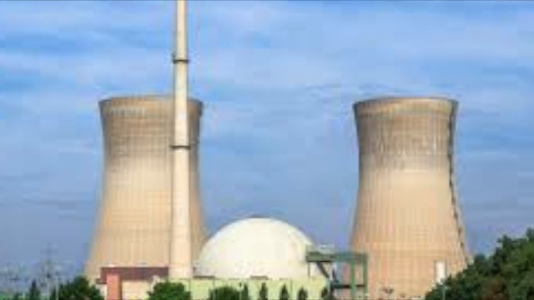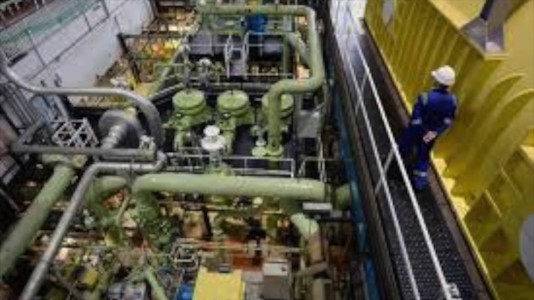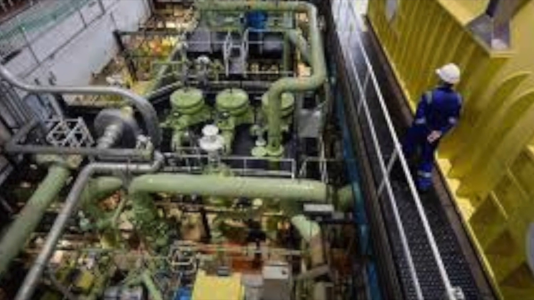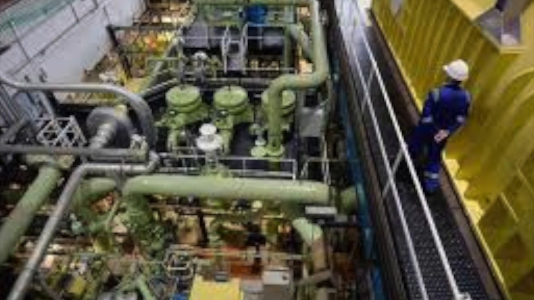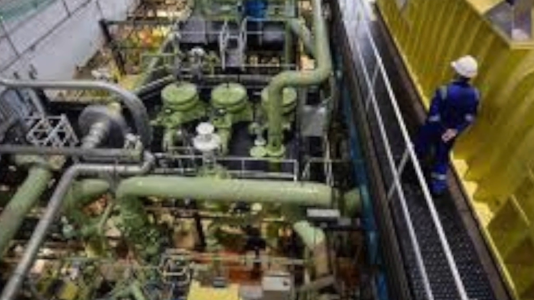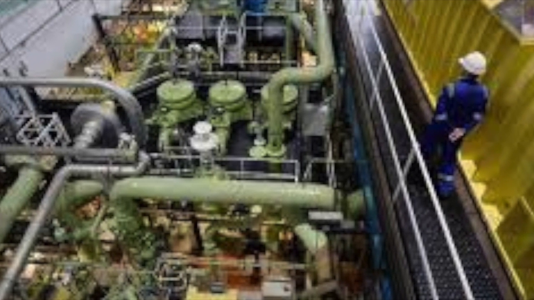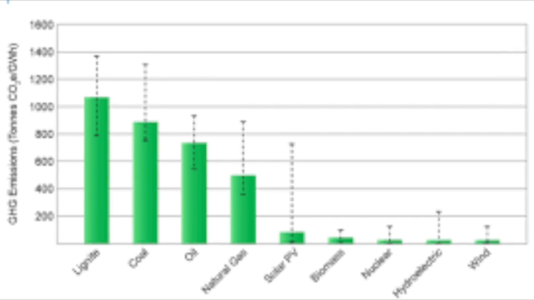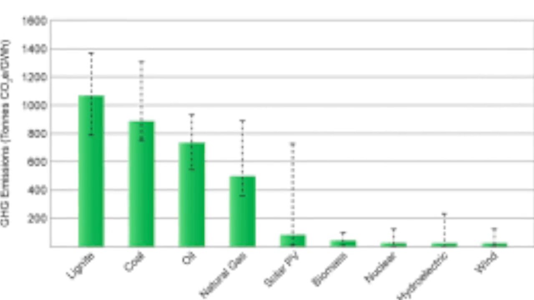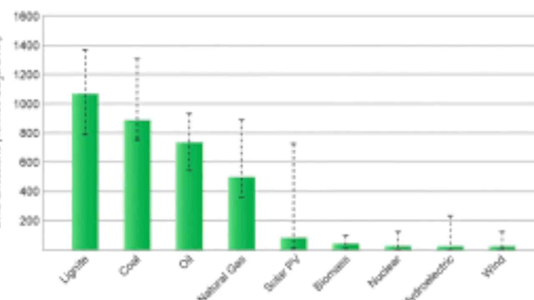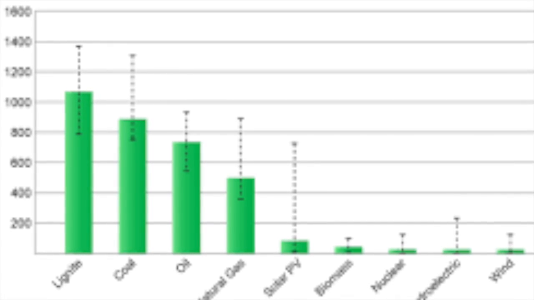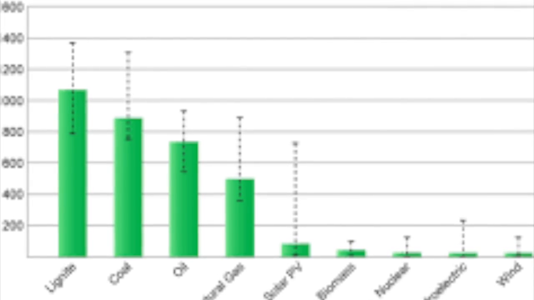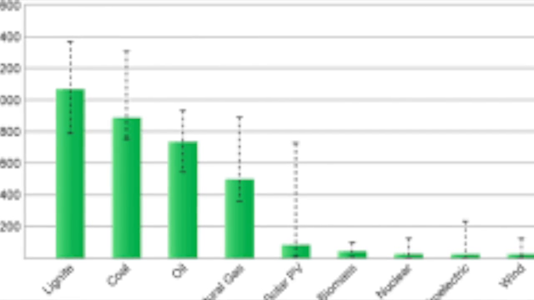Unlike solar power or wind power, nuclear power does not rely on nature to do its job. Nuclear energy can be produced anytime, anywhere. They produce power 24/7 and are only shut down for maintenance. From a graph from the World Nuclear Association showing greenhouse gas emissions, nuclear energy is at the very bottom along with hydroelectric and wind power.